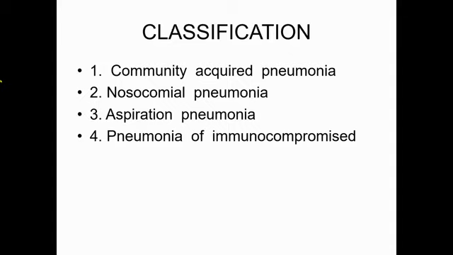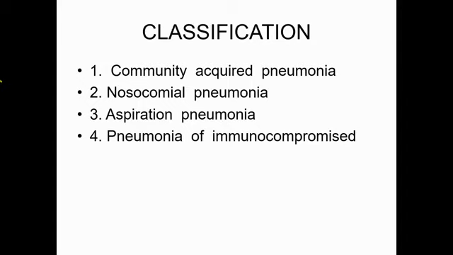Third one is aspiration pneumonia. It usually occurs in unconscious patient or the babies who have cleft palate or gastroesophageal reflux disorder, or cerebral palsy. That is some kind of neurological or muscular problem. Then there is chance of aspiration causing aspiration pneumonia. It is usually polybacterial, caused by gram-positive and anaerobes.